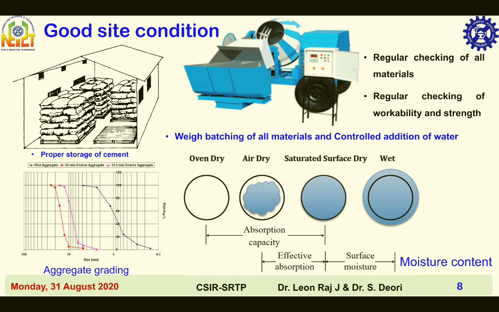Fine aggregates are differentiated as zone 1, 2, 3, and 4 according to the particle sizes. Zone 1 contains coarser and zone 4 contains finer particles of fine aggregate. Lastly, regular checking of materials, regular checking of workability and strength.